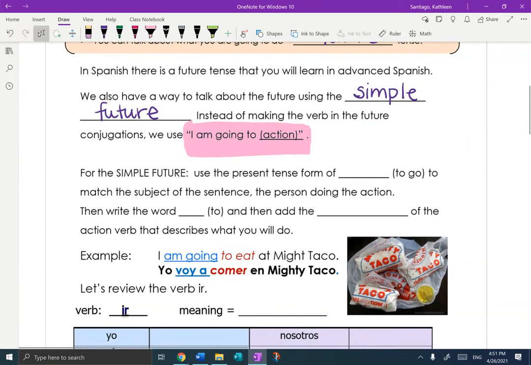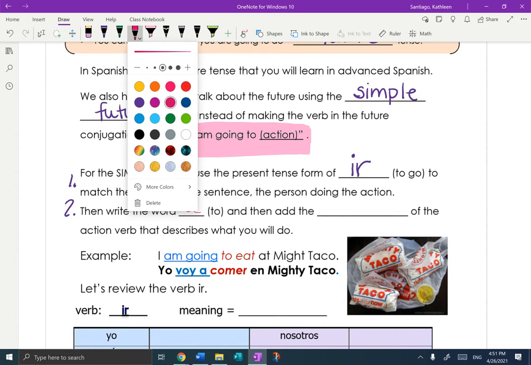Okay, for the simple future, we're going to take some steps. We're going to use the present tense form of the verb ir. That means to go. We're going to match that to the subject of the sentence, which is the person doing the action. So I'm going to call that step 1. Step 2, we're going to write the little word a, which means to.